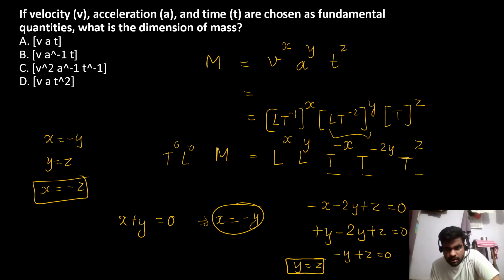Substitute this and get the answer. x is equal to minus y. See, minus x minus 2y is equal to minus z.